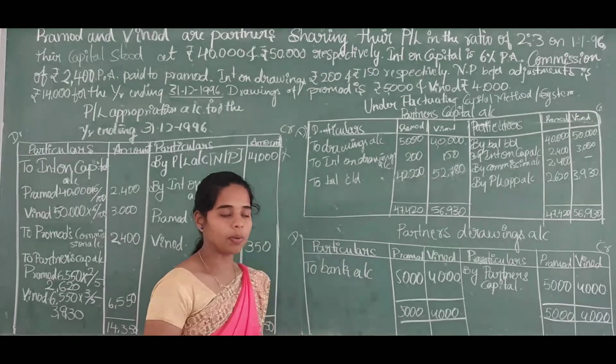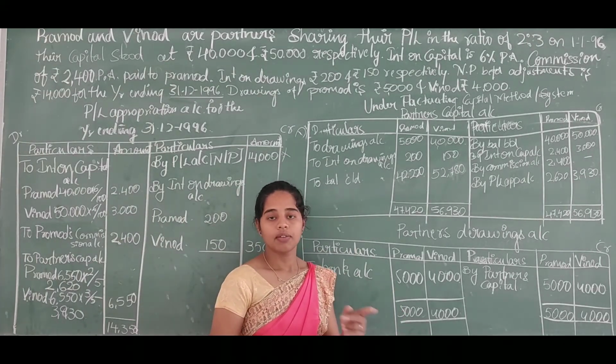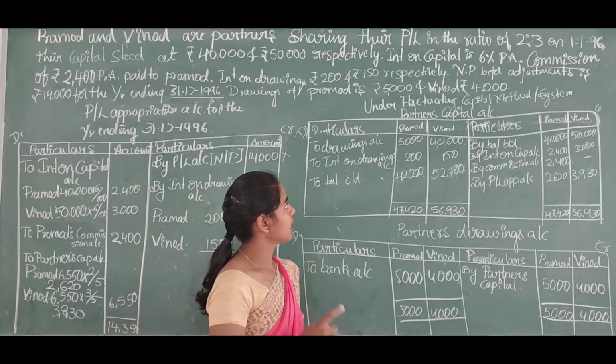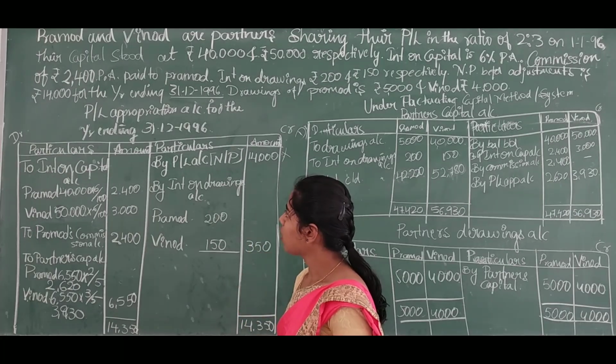This is all about preparing partners capital account under fixed capital method as well as under fluctuating capital method. Along with that we have